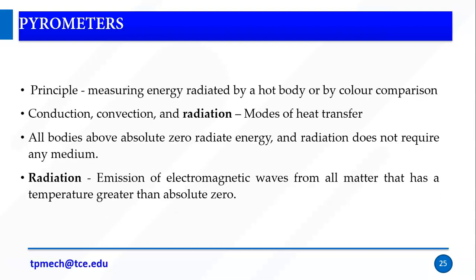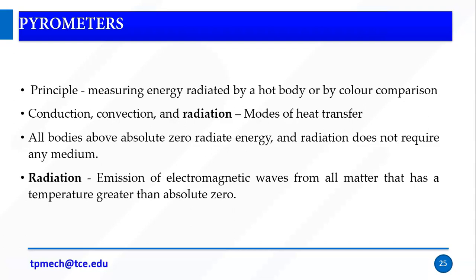Okay, the principle is very simple: measuring energy radiated by a hot body, or color comparison. So we are going to measure the temperature in two ways: one is radiation emitted by the body, the other is color comparison. Right, so we have two types of pyrometers. One works on radiation, and the other on color comparison.